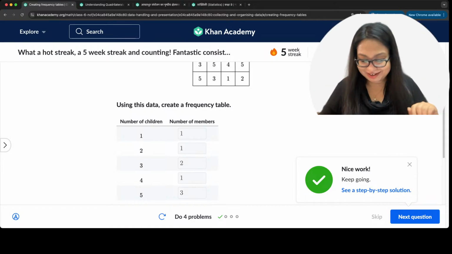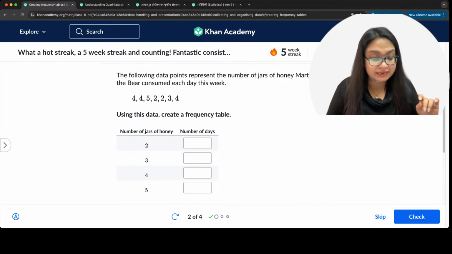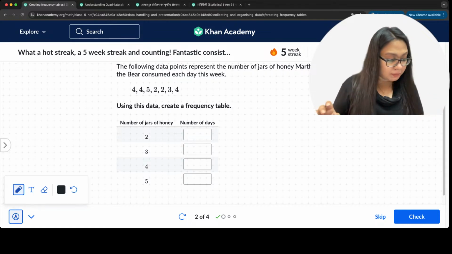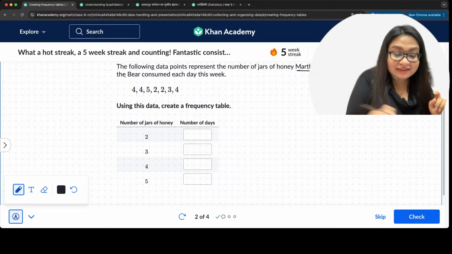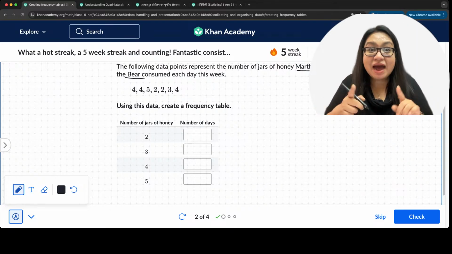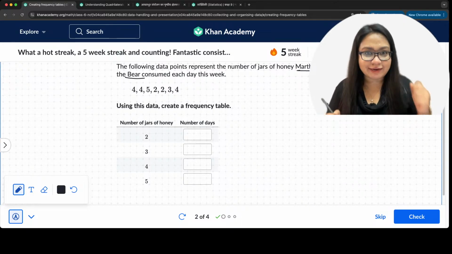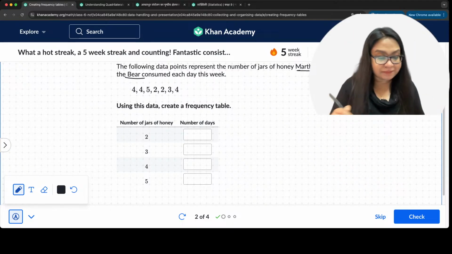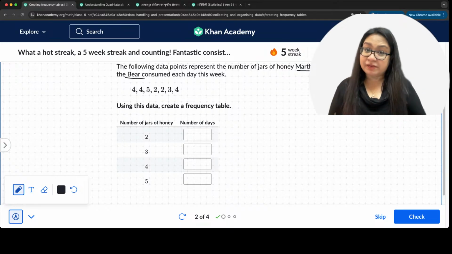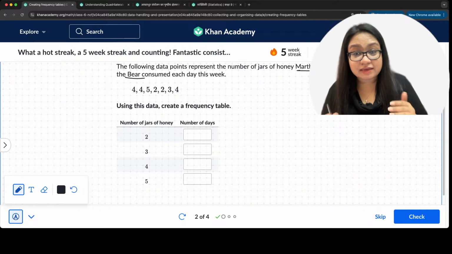Ready? Okay. Here's the next question. Again, the same kind. The following data points represent the number of jars of honey Martha the bear consumed each day this week. Martha the bear is a very hungry bear and she consumes jars of honey just like any other bear. So this time, how many jars of honey has Martha the bear consumed? Using the data, create a frequency table. Different days in the week is what we're talking about.